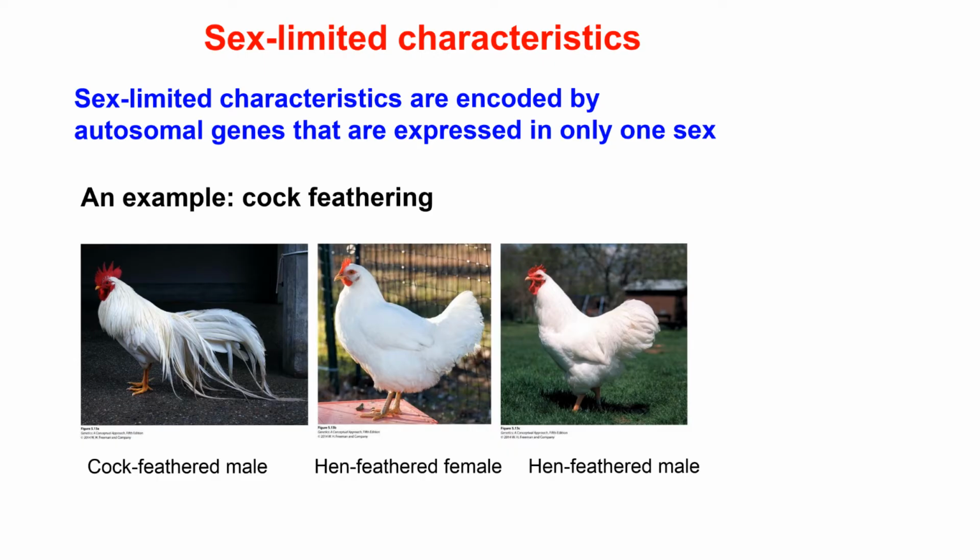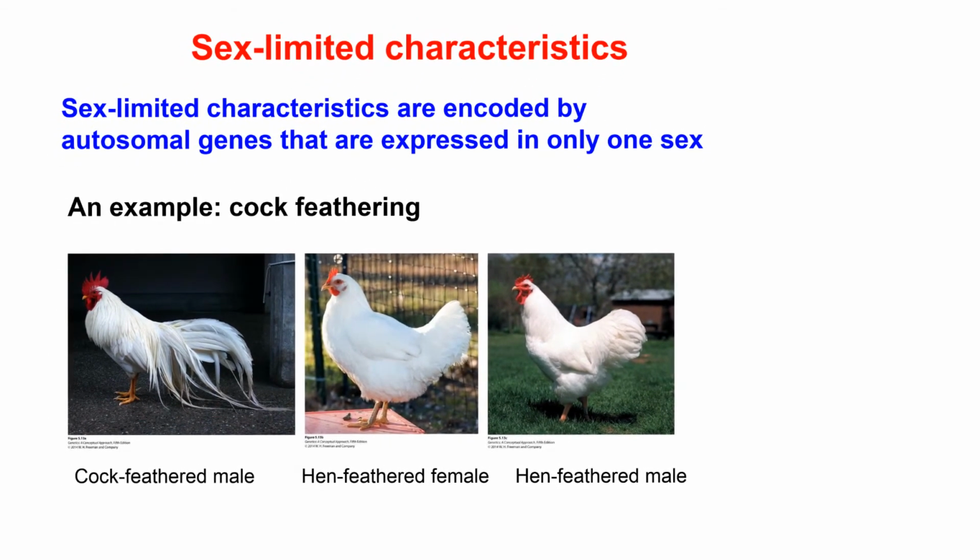Sex-limited characteristics are also encoded by genes located on autosomes. However, contrary to sex-influenced characteristics, sex-limited characteristics are only expressed in one sex, either only in males or only in females. Here is an example, so-called cock feathering. Cock feathering is an autosomal recessive allele which is manifested only in males, and it gives this very particular phenotype which you can only see in male, in cock.